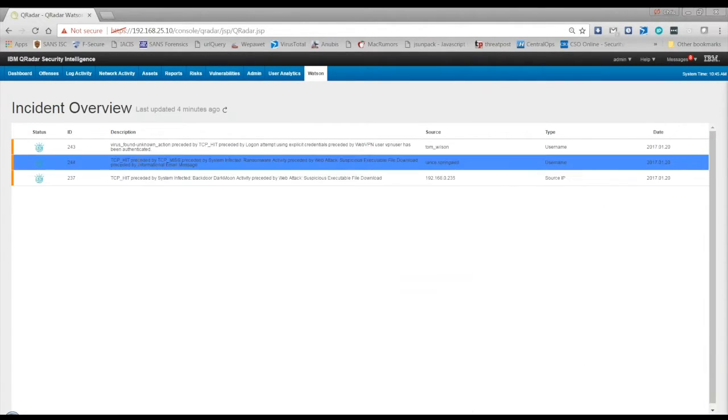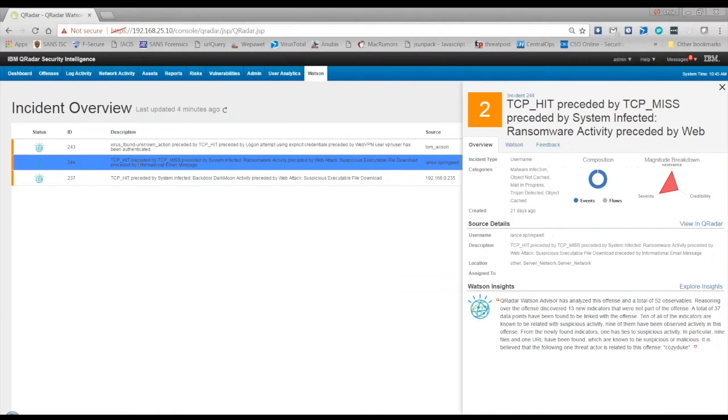So one of the things that QRadar does remarkably well, and what sets us apart from our real differentiators, is the fact that we chain numerous events together that have happened over a particular period of time, whether it be hours or days or even longer than that. So what QRadar is good at doing is being able to notice suspicious activity, make note of it, and start correlating that information together. And the particular offense that we're looking at here, we can see that this event started with an informational email message followed by suspicious executable downloads, followed by some web activity.